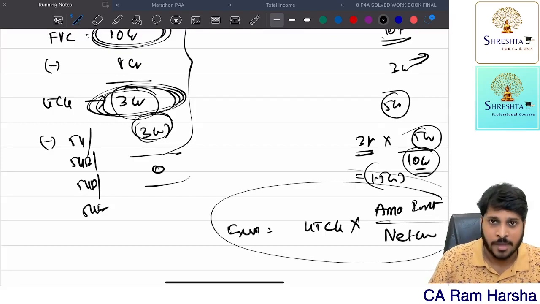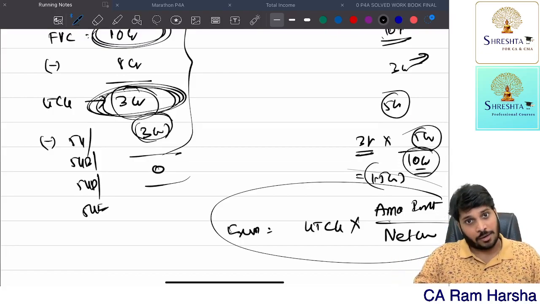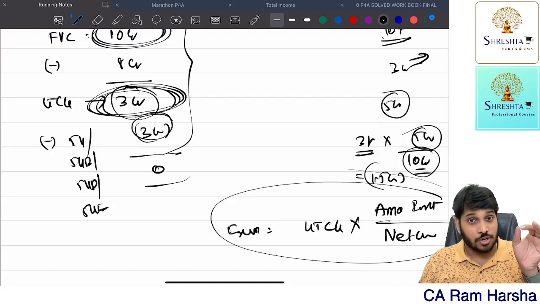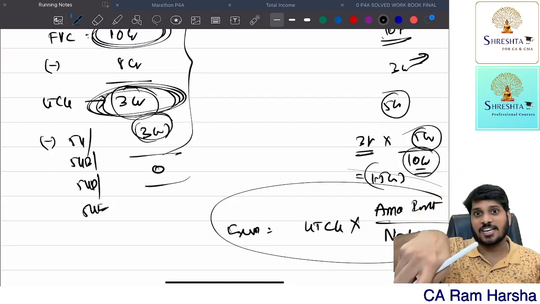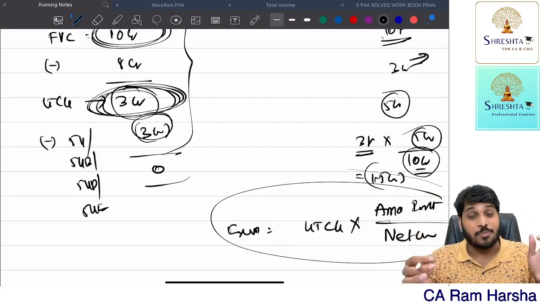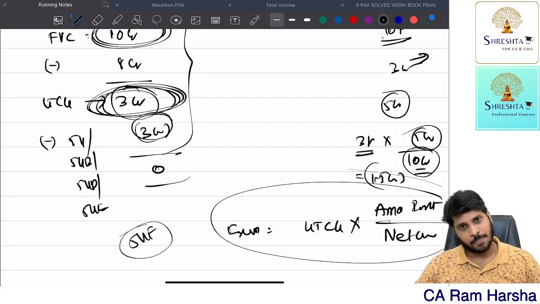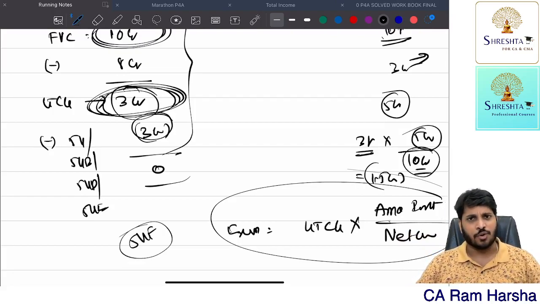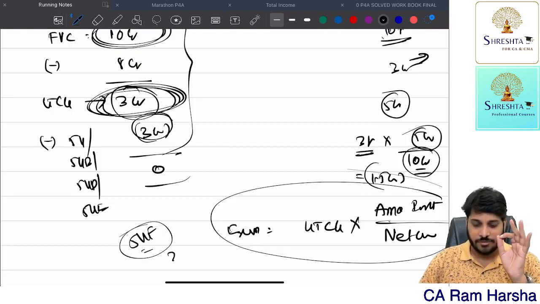This is the formula. Generally, how much is exempted? Amount invested or long-term capital gain, whichever is lower. But here, exemption is equal to long-term capital gain multiplied by amount invested divided by net consideration. So here, in proportion to the net consideration, 54F exemption will be calculated. Now, under 54F and 54EC, in 54EC, 5 years is the lock-in period. Whereas in 54F, again, 3 years lock-in period.